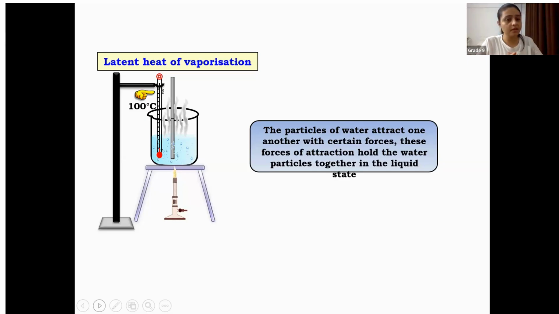Agree or disagree? We need more energy to break that force of attraction between the particles of the boiling liquid. Right or wrong?